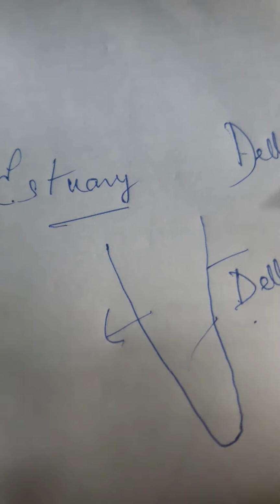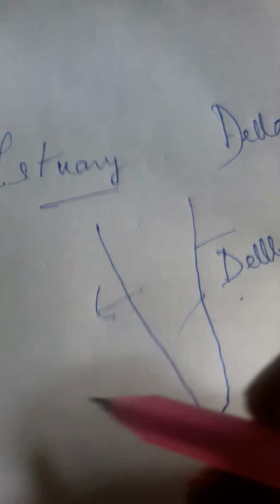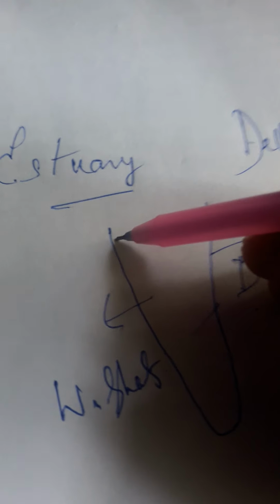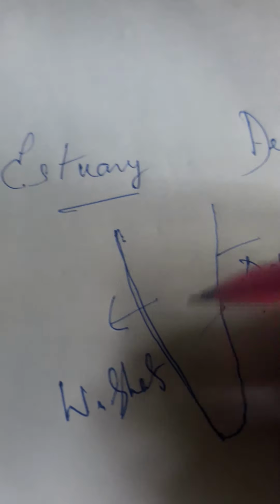Deltas are always and always formed on the Eastern Ghats. Where are they formed? Eastern Ghats. I'm talking only in context to India, right? At the same time, the estuaries are formed on the Western Ghats, right? We know that this whole path starting from here to here is said to be the Western Ghat, and the area starting from here to here down below is said to be the Eastern Ghat.